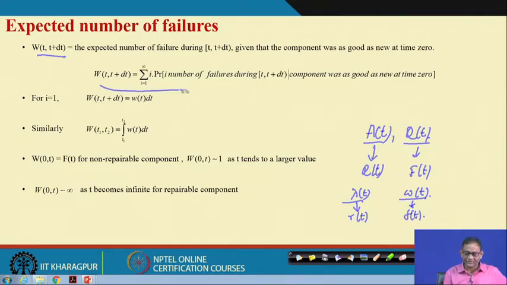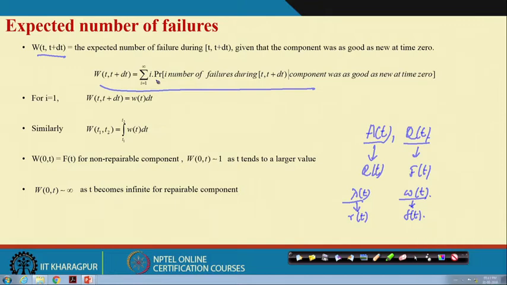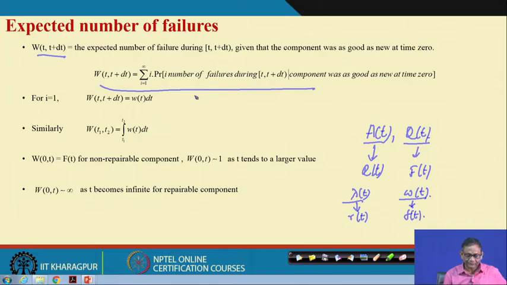This is the formula, very simple. It is the sum of i times the probability of i failures during this small interval delta t, given that the component is as good as new at time t equal to 0. Now, if the delta t interval is so small that only one failure can take place, then this leads to this quantity.